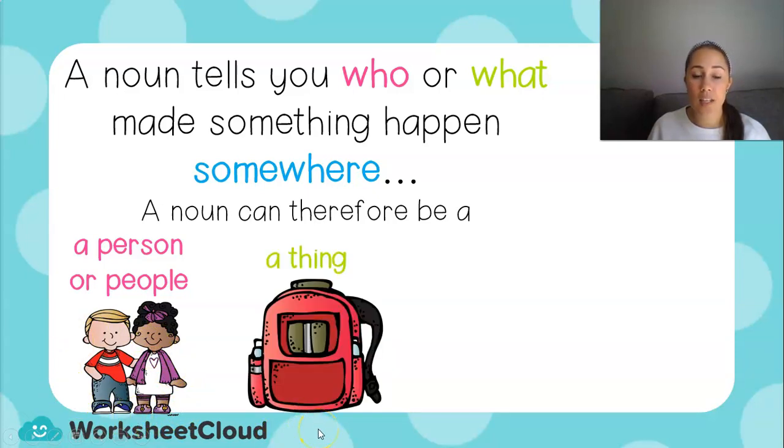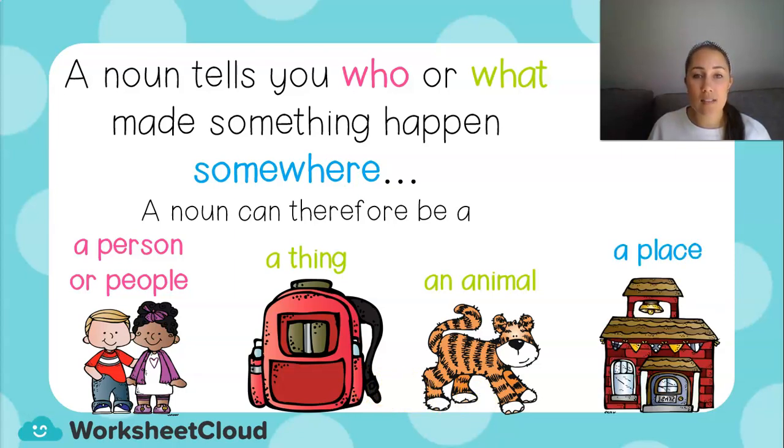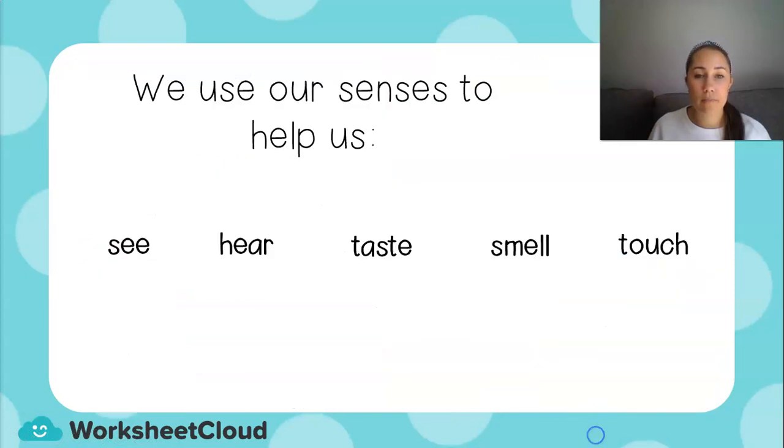It can also be a thing, something that we can touch, an object. And in this picture, we have a suitcase or a backpack or a school bag. But an object can also be a pencil or a pen or a ruler. A noun can also be an animal. And here we have a tiger, but it can be a dog or a cat or a bird. And it can be a place. So here we've got a picture of a school, but it can also be your garden or a shop or a swimming pool or anywhere that you can go to.